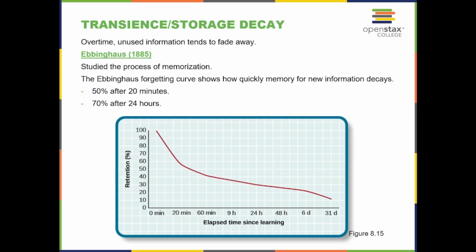Transient storage decay. Over time, unused information tends to fade away. Ebbinghaus, in 1885, studied the processes of memorization. The Ebbinghaus forgetting curve shows how quickly memory for new information decays: 50% after 20 minutes and 70% after 24 hours.